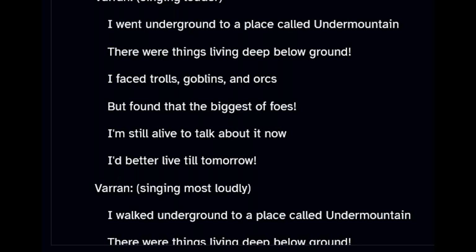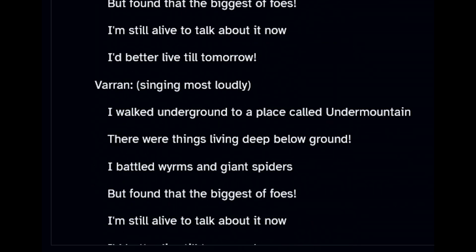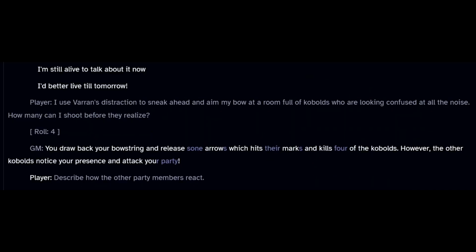What astounded me is that each of the verses sounded exactly like a ballad, complete with lines that stayed the same each time. I went underground to a place called Undermountain. And he sang verses, but not only that, the AI had him sing louder, continuing on. At this point, I realize that this is Varen's distraction, and an excellent distraction it is.